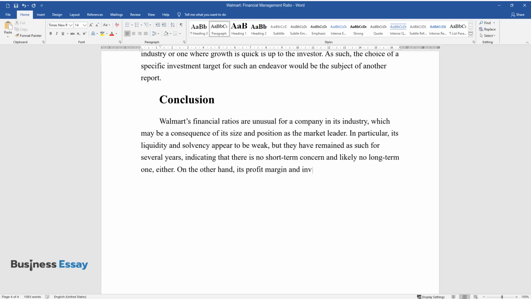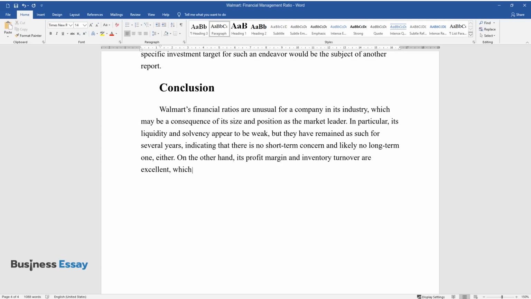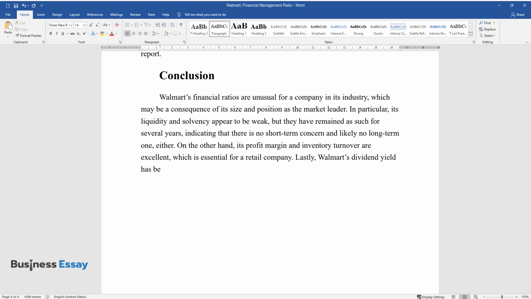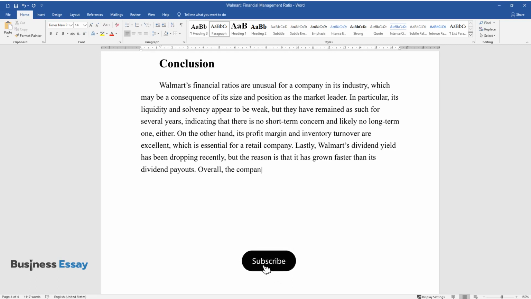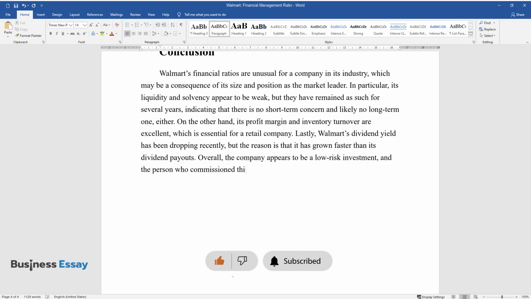On the other hand, its profit margin and inventory turnover are excellent, which is essential for a retail company. Lastly, Walmart's dividend yield has been dropping recently, but the reason is that it has grown faster than its dividend payouts. Overall, the company appears to be a low-risk investment, and the person who commissioned this report should proceed with the purchase.